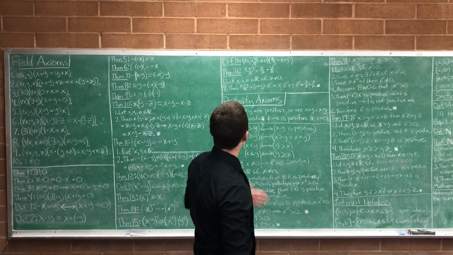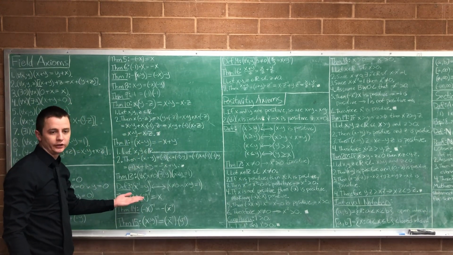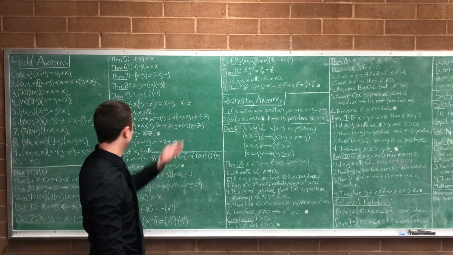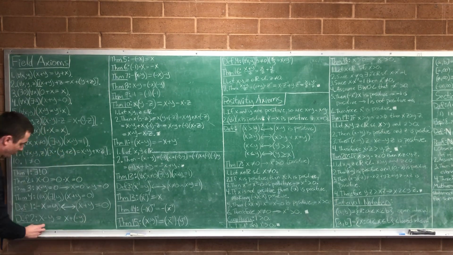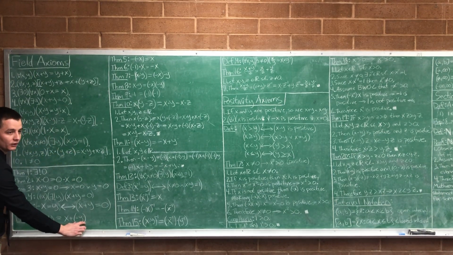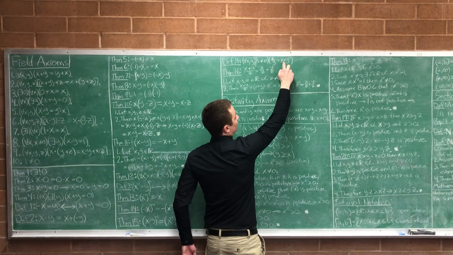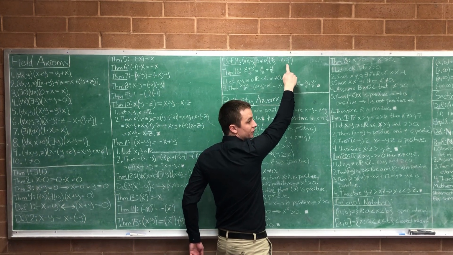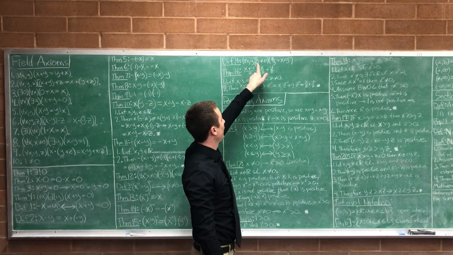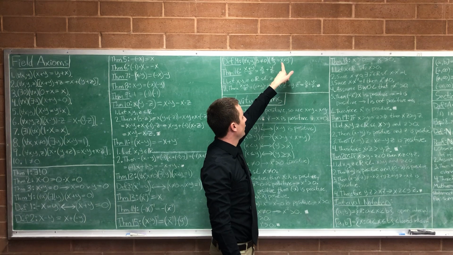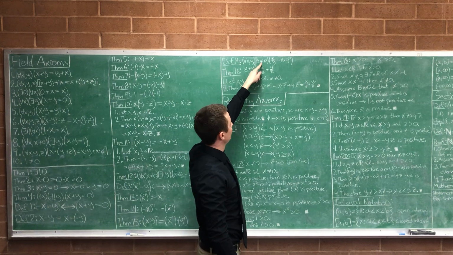Okay. So, moving forward, the next natural thing to do now that we have this multiplicative inverse defined is to define division very similar to the way that we defined subtraction. The same way that we defined subtraction was x plus the additive inverse of y. We're going to define x divided by y as x times the multiplicative inverse of y. Our only restriction here is y can't be 0. So, for all x and y, where y is not 0, we define x divided by y to be x times y inverse. Now, why can't y be 0?